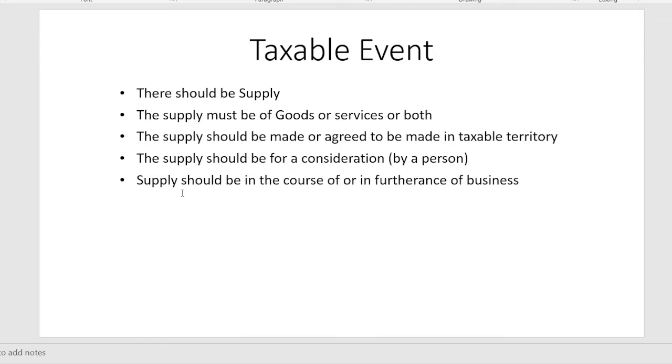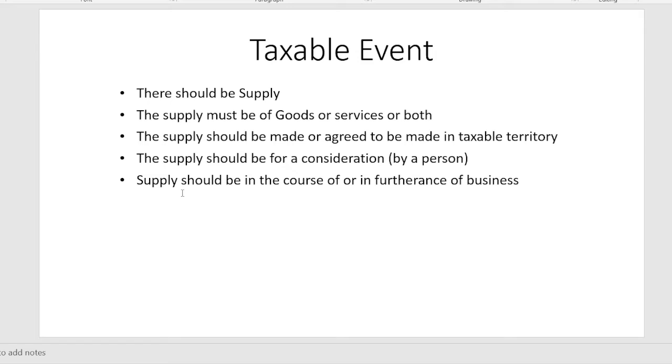And then the last condition is that supply should be in the course of or in furtherance of business. So whenever any supplier supplies the goods to the recipient, he should supply in his capacity as a business activity, or any activity directly or indirectly related to his business or operational activity, or under his professional capacity.